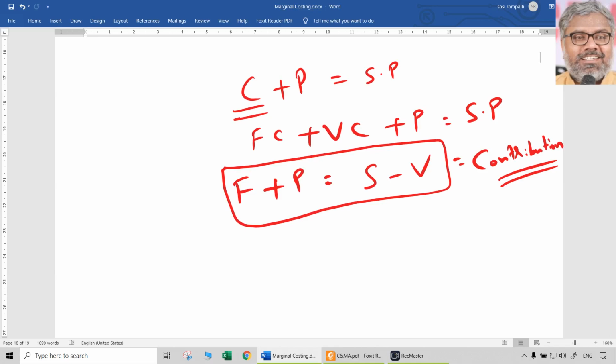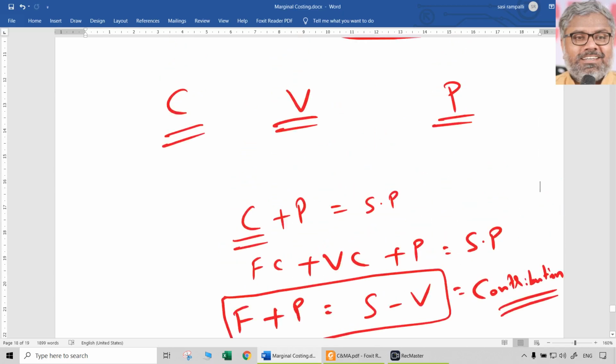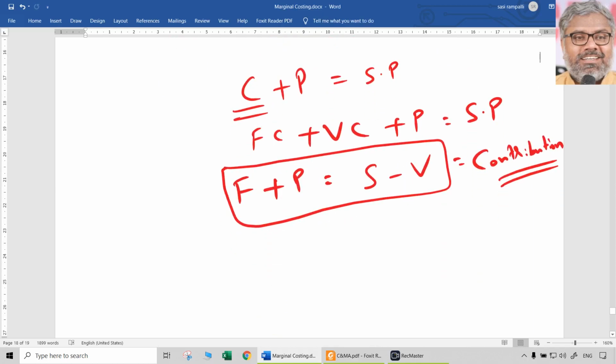Of course, once again, even if it is per unit or total, it doesn't matter. The concept is the same. If you want contribution per unit, then you have to take the selling price per unit and deduct variable cost per unit from that. You will get contribution per unit. Or if you want total contribution, multiply the contribution per unit with the number of units, and you get total contribution. So per unit and total should normally be understood with common sense. That is why we use the word volume very importantly. Volume is nothing but number of units.